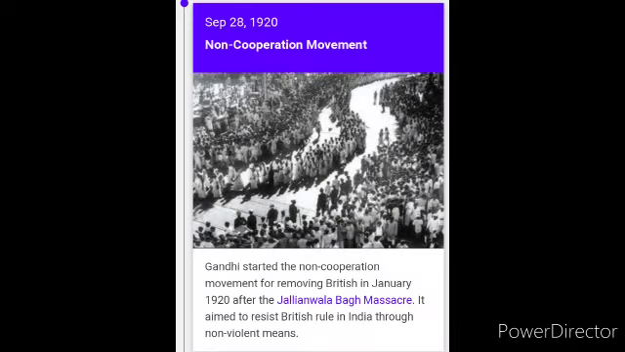The event was held on September 28, 1920. It was the non-cooperation movement. Gandhiji started the non-cooperation movement for removing the British in January 1920 after the Jallianwala massacre, and it aimed to resist British rule in India through non-violent means.